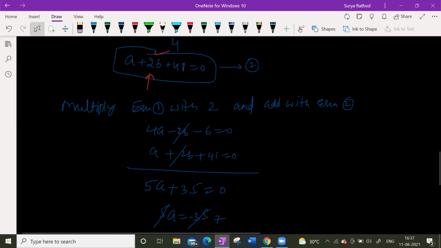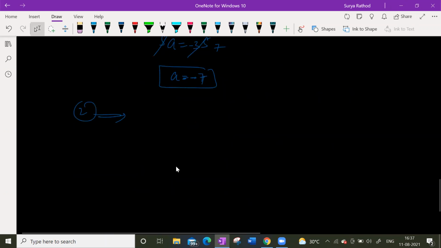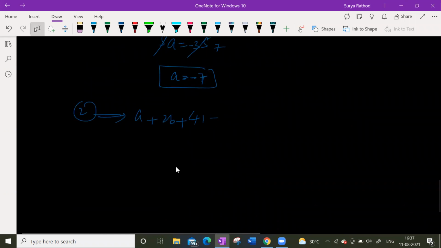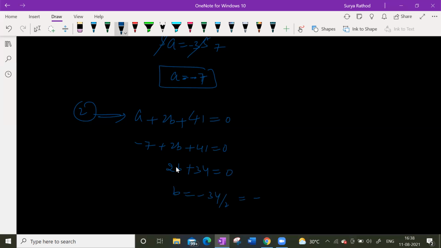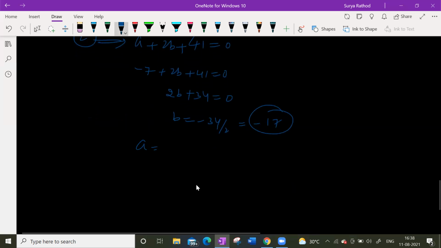So if I know the a value, then what is the b value here? You can substitute in the second equation or the first equation, you can take anywhere. Second equation is a plus 2b plus 41. What is a here? Minus 7 plus 2b plus 41 is equal to 0. So 41 minus 7, how much? 34. So b is equal to minus 34 by 2, which is minus 17. So a value is minus 7 and b value is minus 17. This is what I got.